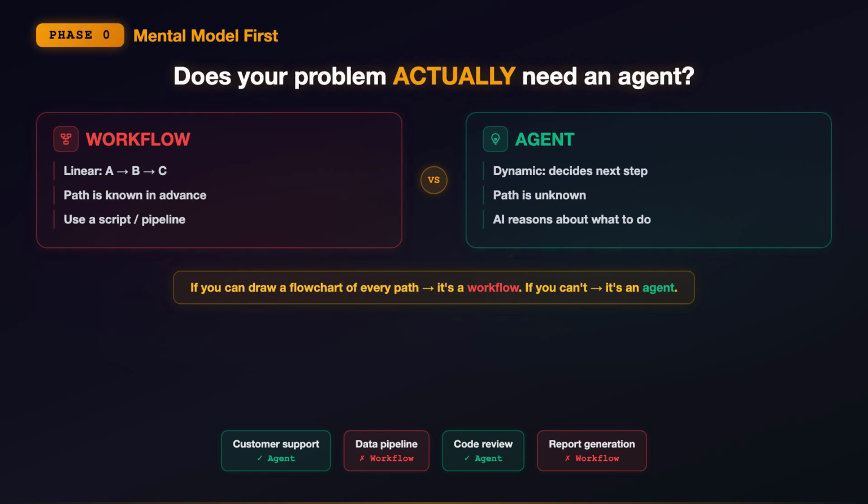Code generation, where the agent needs to write, test, fix, and iterate. If you can draw a flowchart of every possible path before you start, it's a workflow. If you can't, it's an agent. Get this wrong, and you'll spend weeks building something that should have been 20 lines of code.